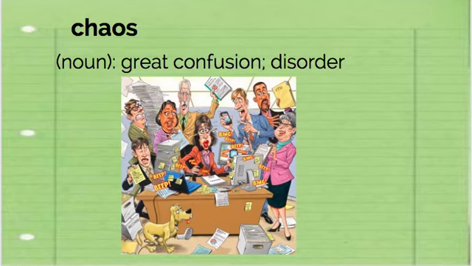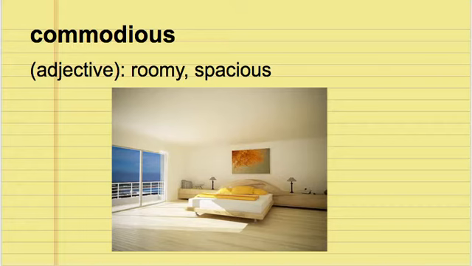Our next word is chaos, a noun. A great confusion, disorder, right? You'll often hear the word chaotic used as an adjective, but it can also be used as a noun.